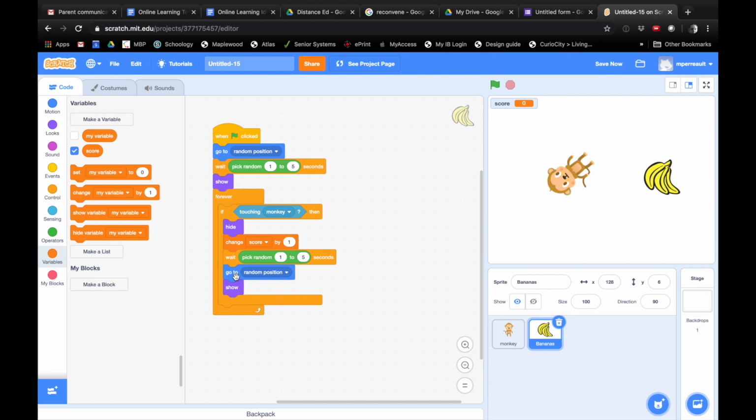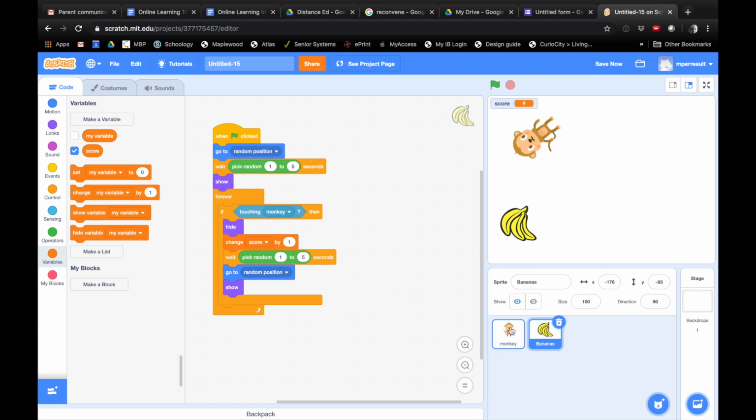Score. Okay. So do we keep it by 1? Yeah, because it needs to count up by 1. So now it's going to work. So if you just click your flag and then look at your score. Find a banana, then look at your score, and it's going up. Now watch this though. I'm going to stop my game and start it over. But my score stays a 4. We don't want that. We want the score to reset every time, because then you can't count up your score, like what did you get this time.